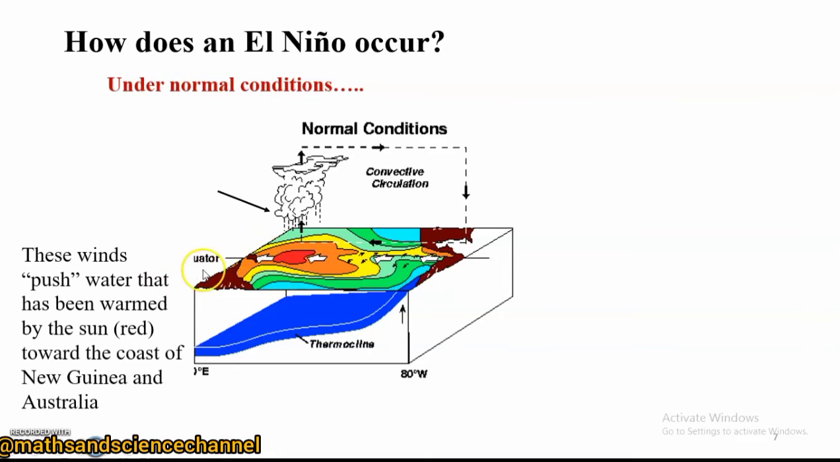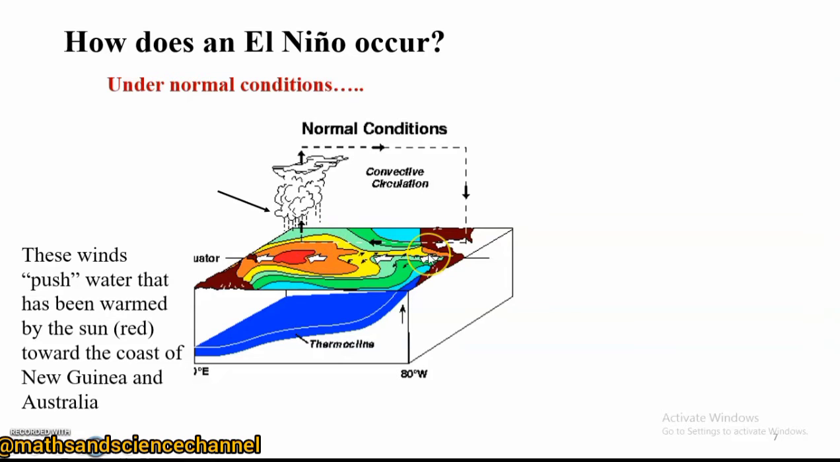So in that case, we have these winds push water that has been warmed by the sun towards the coast of New Guinea and Australia, right? So what happens is that the warm ocean waters are being concentrated at the western Pacific. Now, what happens at the eastern Pacific?